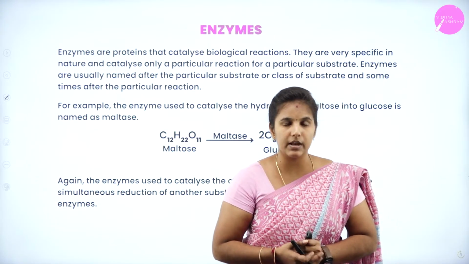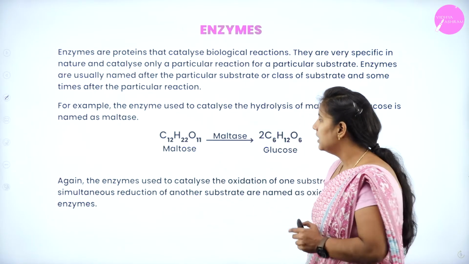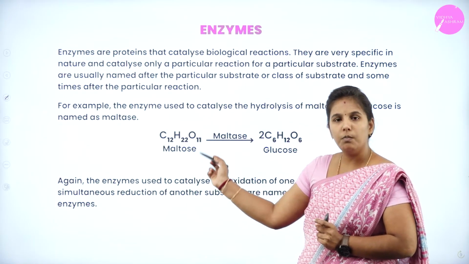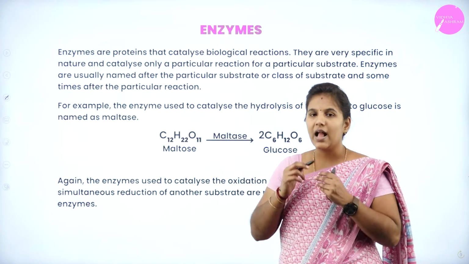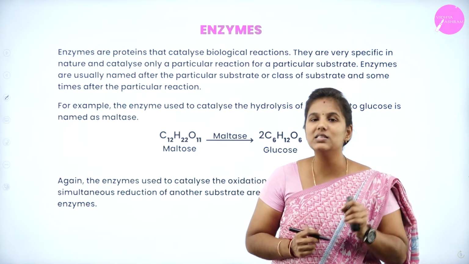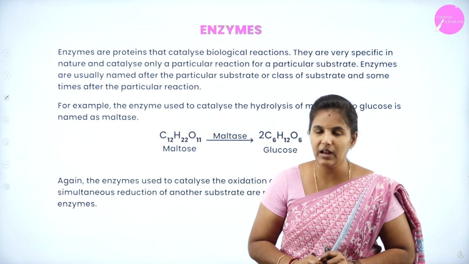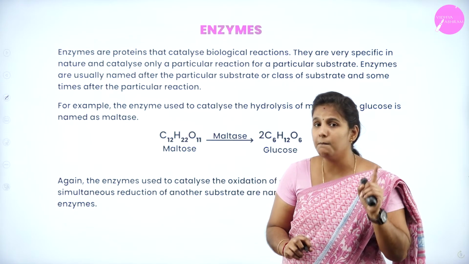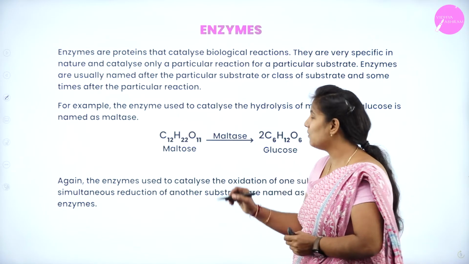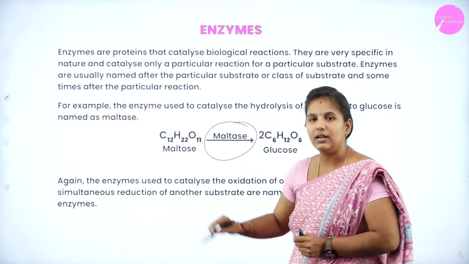The best example is the conversion of maltose into glucose. During this process, maltase is the enzyme acting on maltose, hence the name maltase.